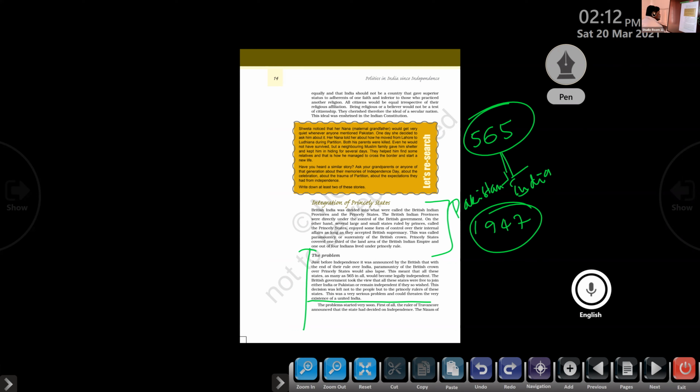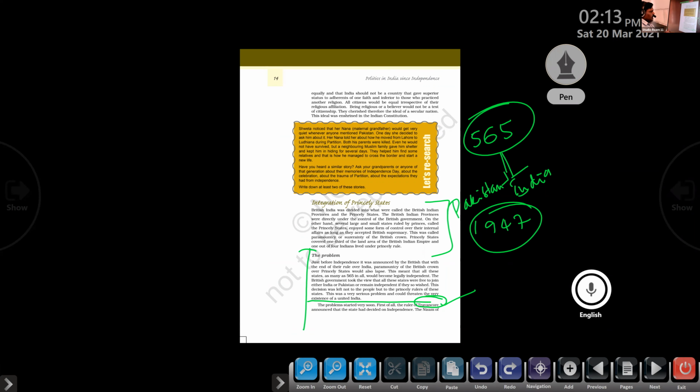Okay, the problem started very soon. First of all, the ruler of Travancore. Today's Thiruvananthapuram, Travancore. We say the Thiruvidankur princely state, Travancore princely state. So they used different names too for their administrative purposes. They changed the name Thiruvidankur into Travancore. Clear? Who changed that? The Britishers changed it, like the number of names they changed there.